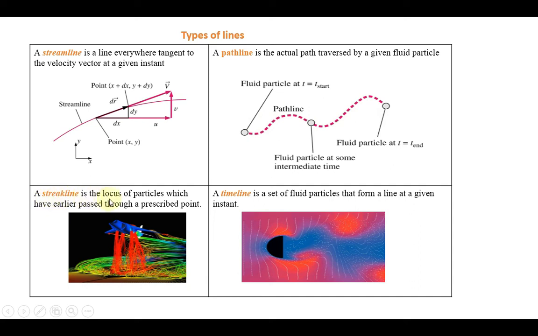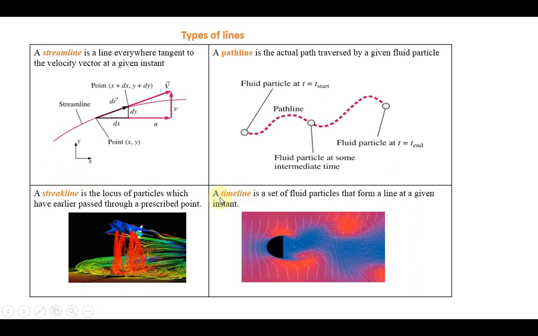A streak line is the locus of the particles which have earlier passed through a prescribed point. So here we are considering the number of particles for the prescribed point, how many times they can pass over the particular point. That type of analysis we will be using for the streak line.